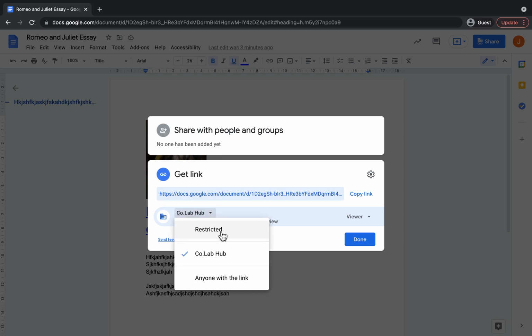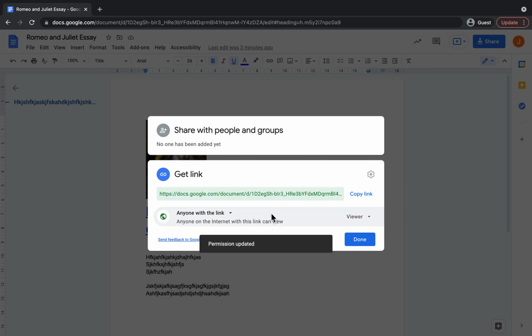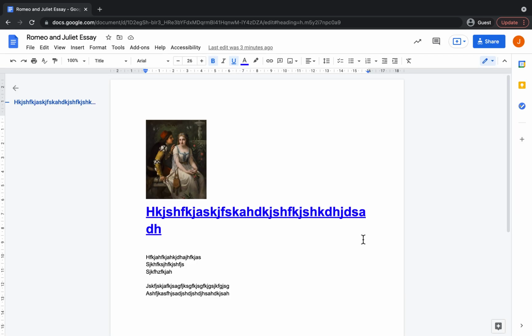I'm going to change it right now to anyone with the link, which means anyone that gets this link, whether it be on the website or whether I email it to them, it means they can open this document and view it. So it says there, anyone on the internet with this link can view. And what I'll do now is I'll just click done. As you can see, we've got viewer selected. We could change it to commenter or editor if we want, but as anyone can see it, I'm going to keep it as viewer, and I am going to click done.